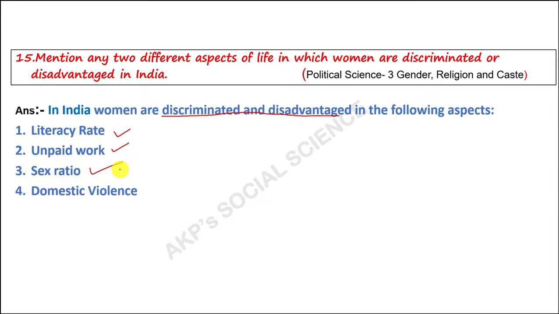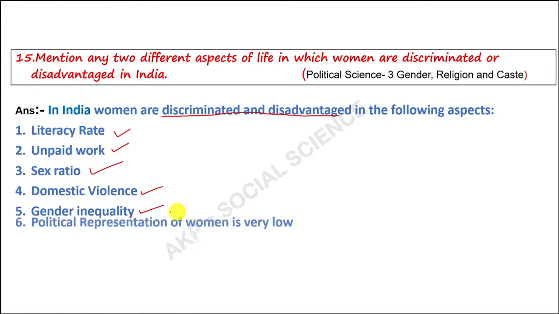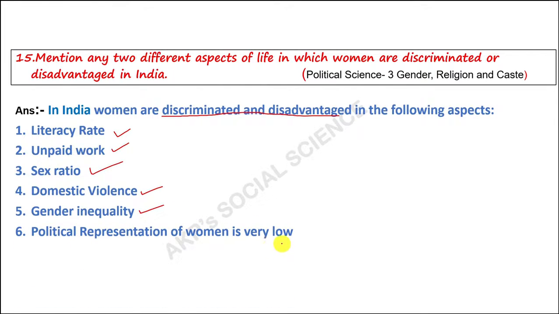Next, domestic violence. Women are tortured and punished at home. The fifth one, gender inequality. Parents prefer a boy rather than a girl. There is always inequality between man and woman. Next question. Political representation of women is very low. No doubt in almost all political positions women's participation is very low.